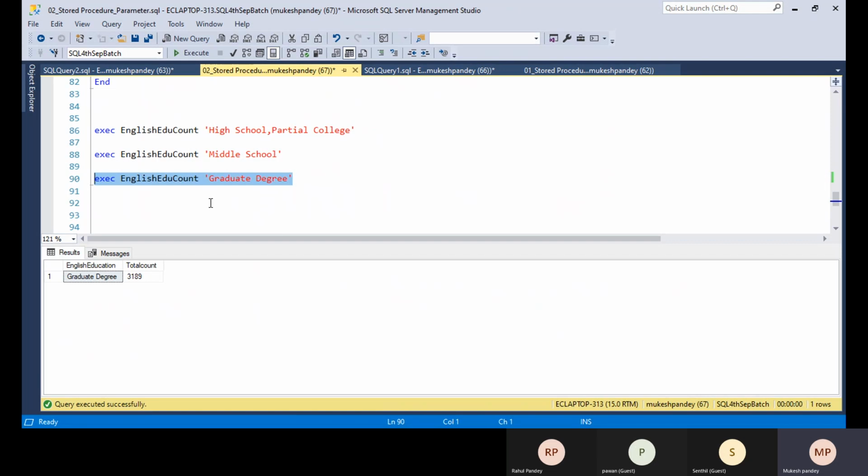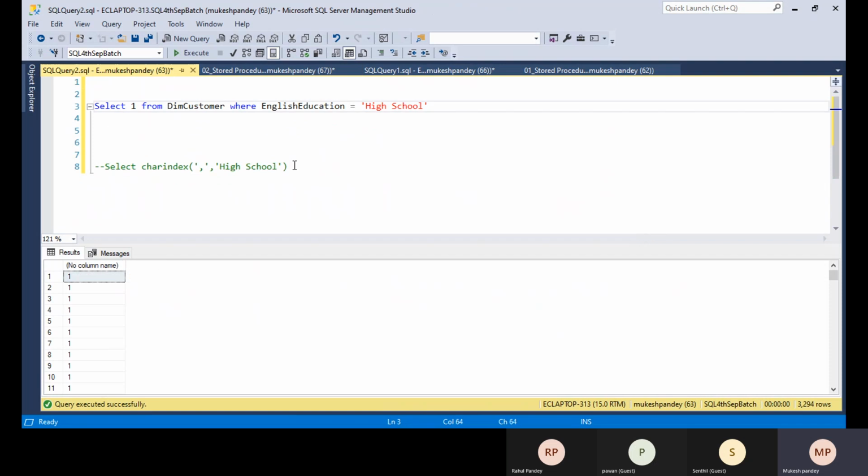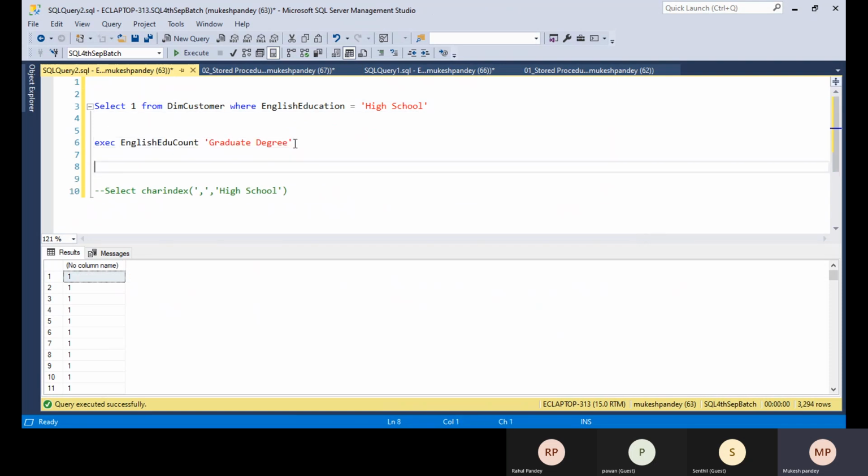In the future, if another developer requires, for example, the bachelor degree count, they will just use the EXECUTE command and pass a value here, like High School, or any value available in the database. They will get the total number of customers. High School has 3294.